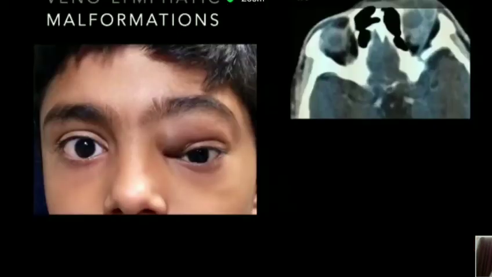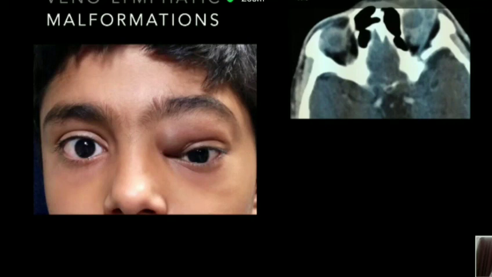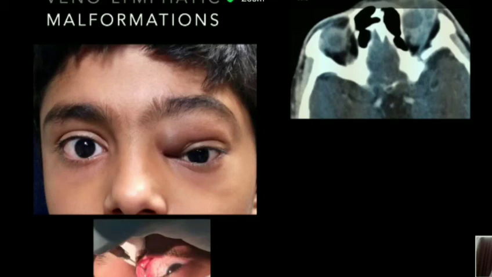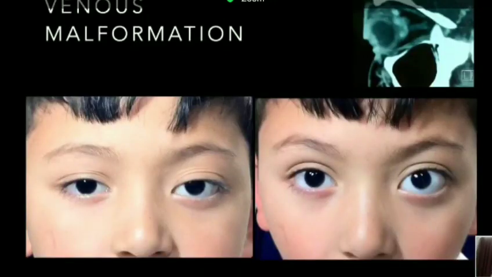Next is venolymphatic malformations. Again, what we used to call lymphangiomas, and earlier, about 10 years back, or maybe even later than that, we used to excise or debulk most of these cysts and debulk the tumor. But now, again, we have shifted to a minimally invasive technique of sclerotherapy. We use bleomycin, and the bleomycin injections are given intralesionally, and this is the patient after a couple of bleomycin injections. Results are usually very good.